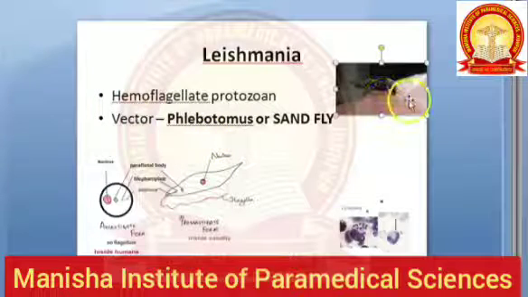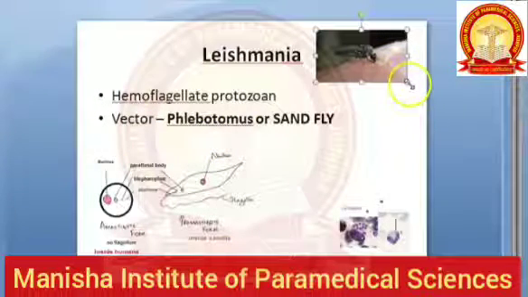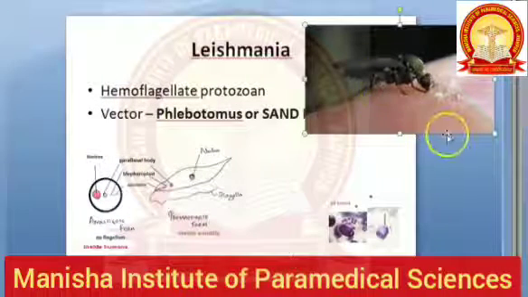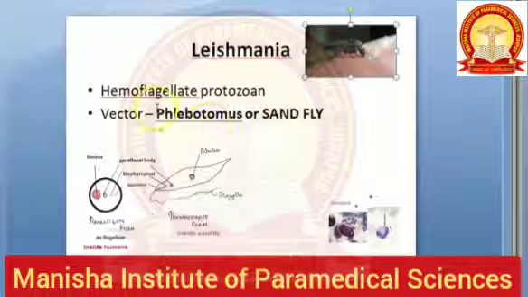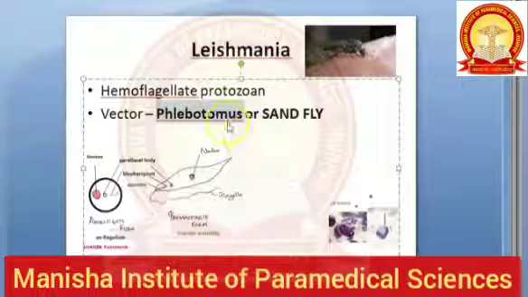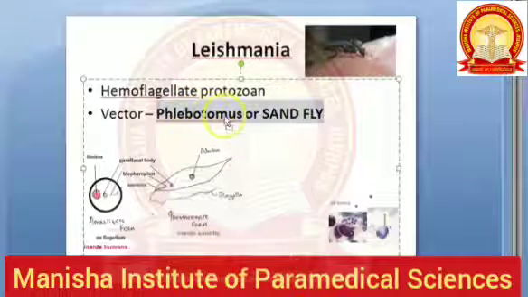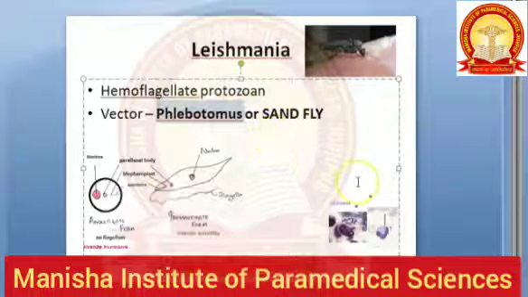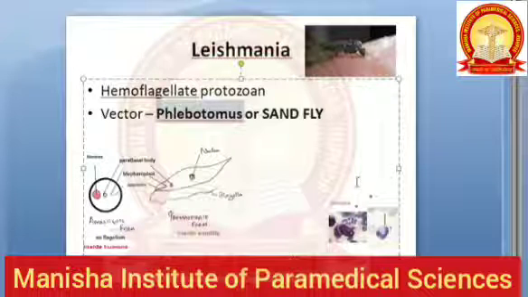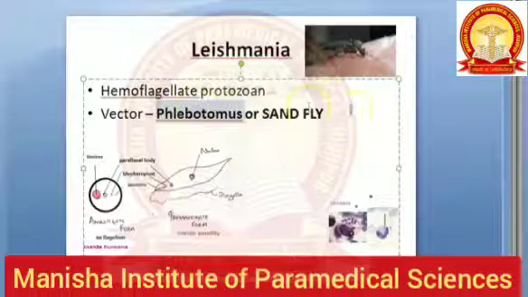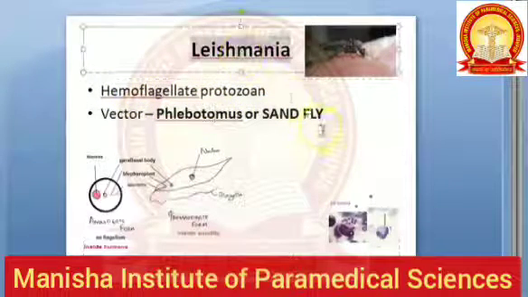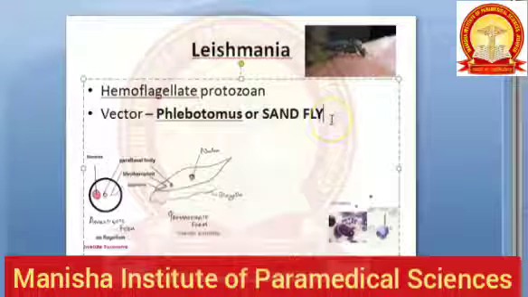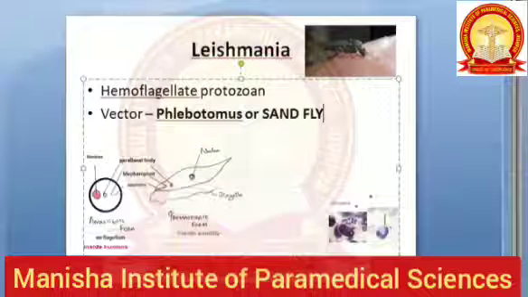Vector. So this is a vector-borne disease, Leishmaniasis. The vector here is the sandfly. This is a sandfly. Actually, it is smaller than a mosquito. This is called Phlebotomus. There are a lot of species under this Phlebotomus. So Phlebotomus means sandfly. This is the vector. It is transmitting what? Leishmaniasis. Leishmaniasis is also called Kala Azar. The visceral Leishmaniasis is called Kala Azar.